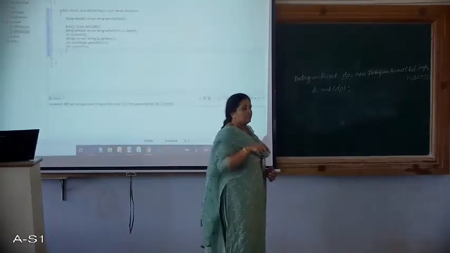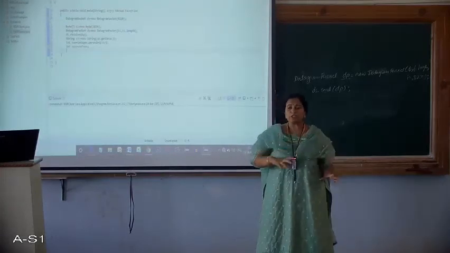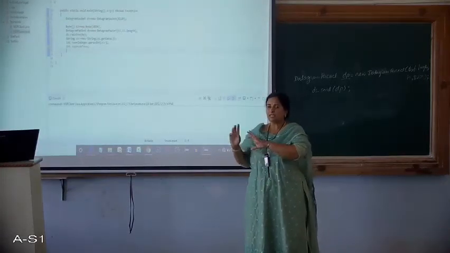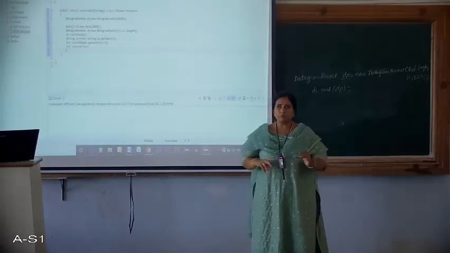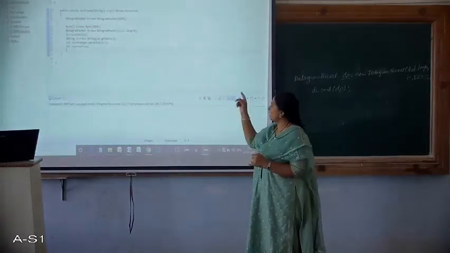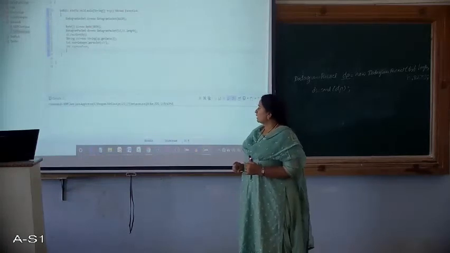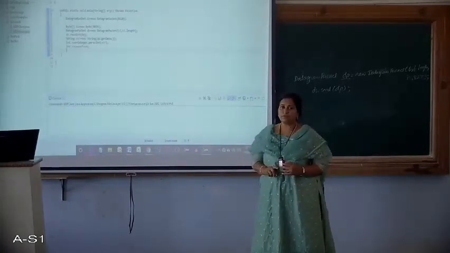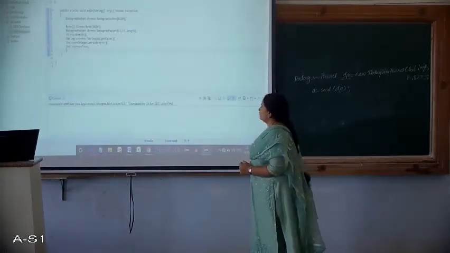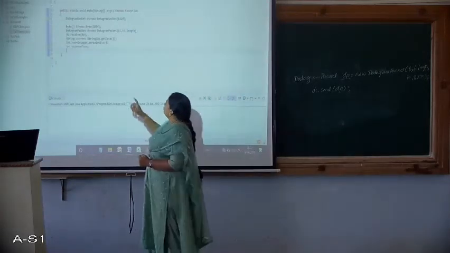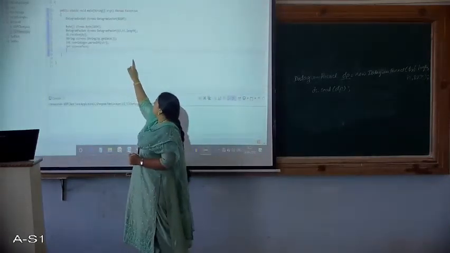But we need that in terms of integers. So directly converting bytes to integers will be a little complicated. So what I have done here is I have converted that byte into string first. So for that I have written string str equals new string dp.getData.